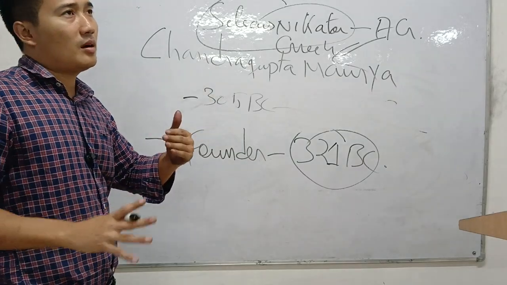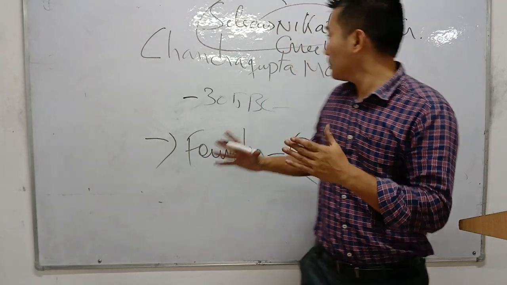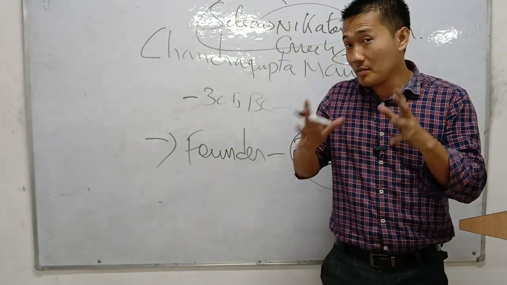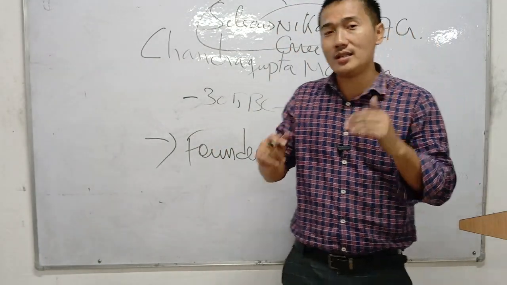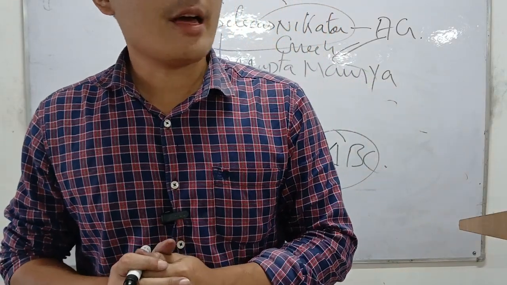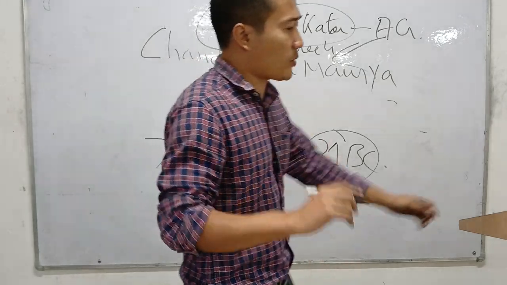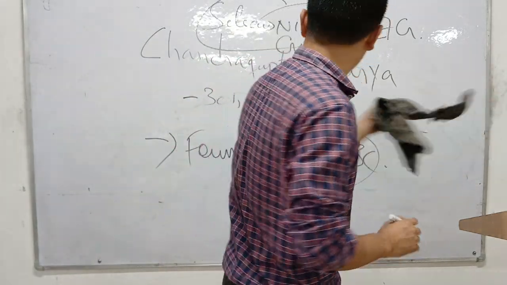But remember, after Chandragupta Maurya and Seleucus Nicator fought an important battle in the year 305 BC in India, they made friendship. Please remember, please write this down. This is very important from the exam point of view.